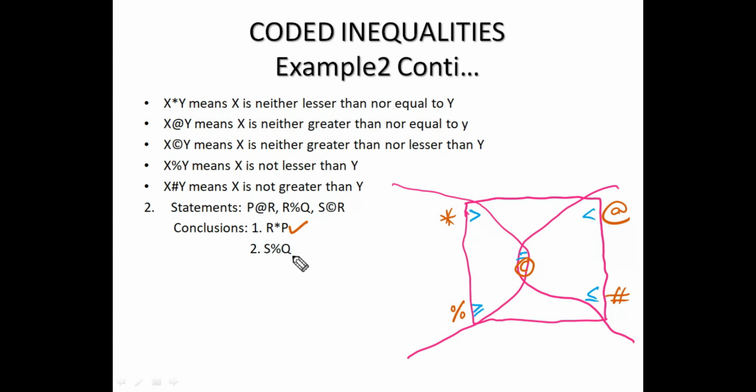Second, S to Q. S is here, Q is here, common element is R. S to R is in the forward direction, R to Q is also in the forward direction. If you combine copyright with percentage, the result will be percentage, and given is percentage only, so it also follows. Same statements. Third question.